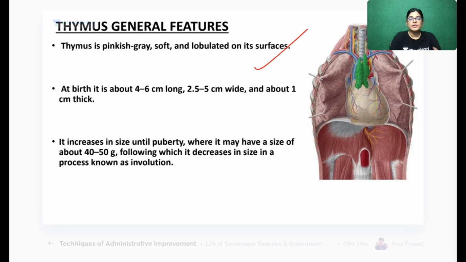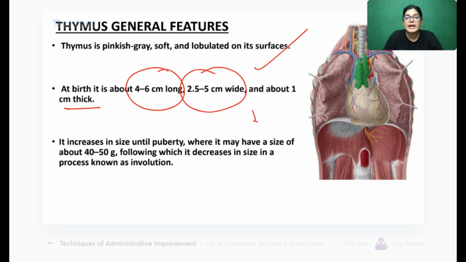Now, when you see the thymus freshly, it is bilobed and pinkish gray in color. The approximate dimension is 4 to 6 centimeters in length, 2.5 centimeters in width and 1 centimeter thick. So what I have written is the dimension of the thymus gland. What is the weight? The weight is 40 to 50 gram.